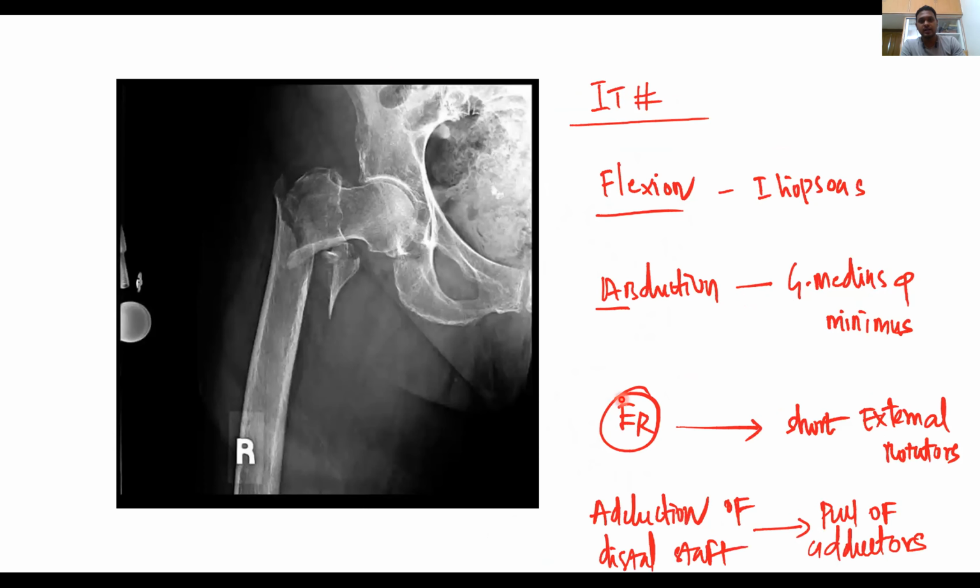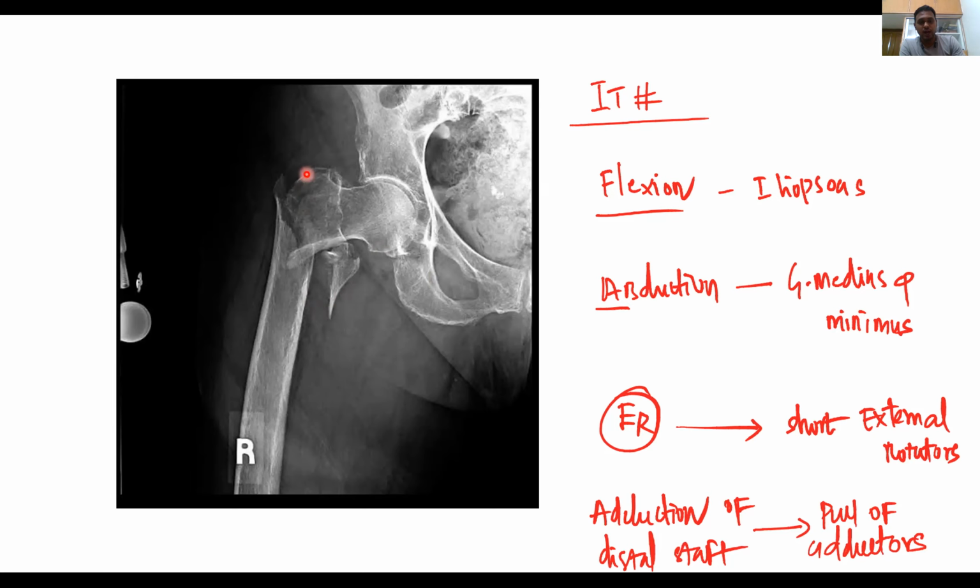So going to intertrochanteric fracture, nothing more I will deal with this X-ray. Actually, this is an intertrochanteric fracture. If you see the involvement of lesser trochanter, this is an unstable fracture. You will see the displacements are flexion, abduction, external rotation. Okay. Flexion is due to the iliopsoas.